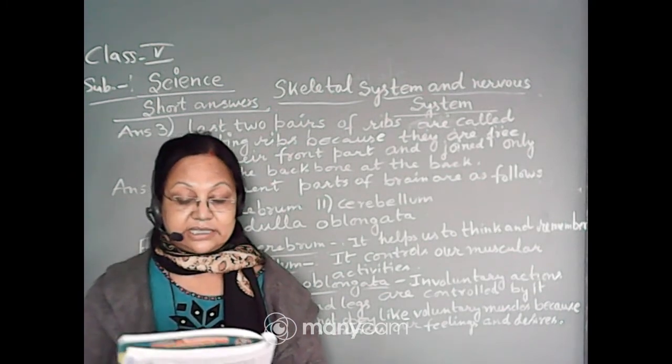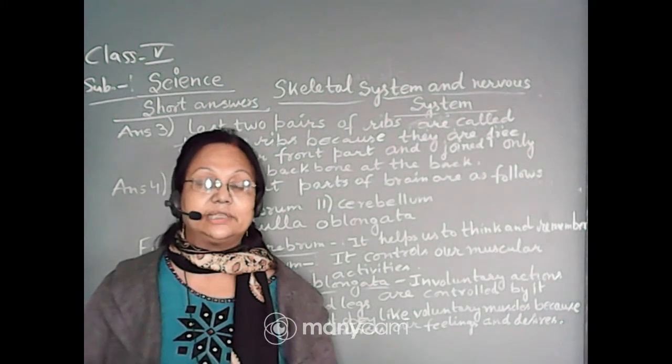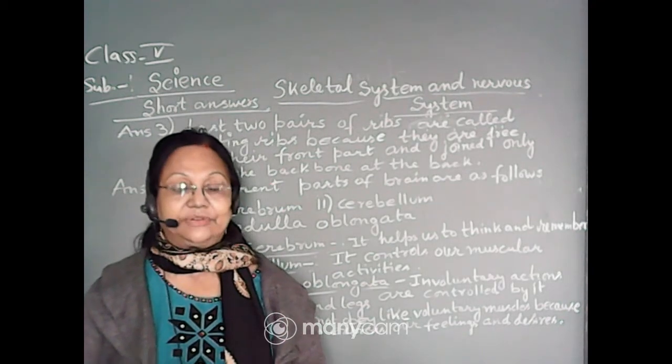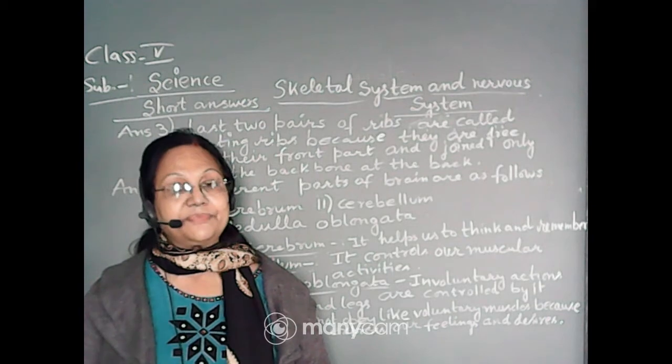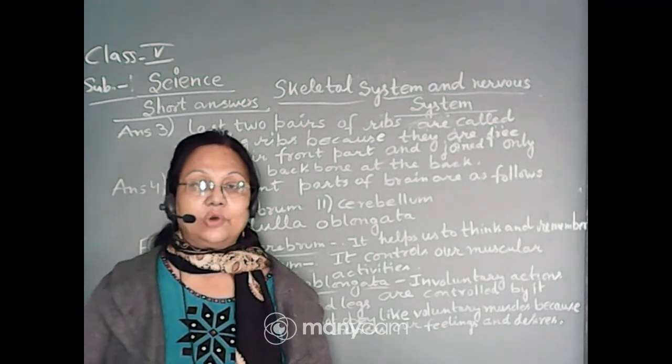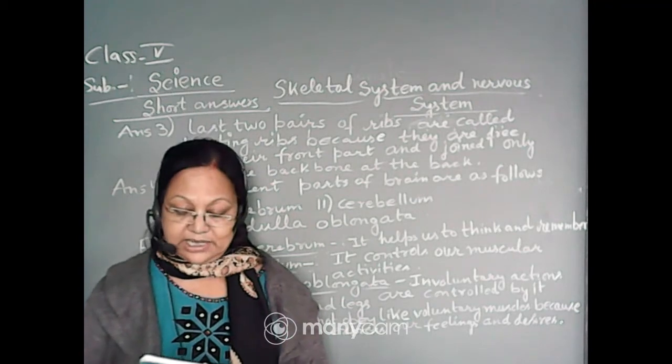Now the next one is: name the different parts of the brain. We know there are three parts: cerebrum, cerebellum and medulla oblongata. What are the functions? The cerebrum helps us to think and reason out any kind of skill, so you will write any one.